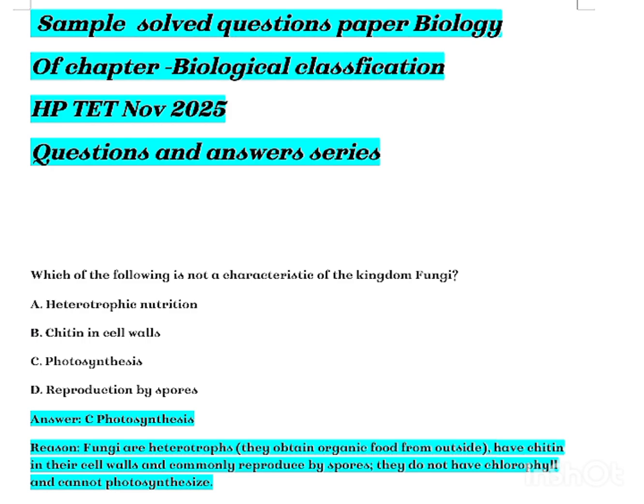Questions and Answers Series. Which of the following is not a characteristic of the kingdom fungi? A. Heterotrophic nutrition. B. Chitin in cell walls. C. Photosynthesis. D. Reproduction by spores. Answer C. Photosynthesis. Reason: fungi are heterotrophs. They obtain organic food from outside, have chitin in their cell walls, and commonly reproduce by spores. They do not have chlorophyll and cannot photosynthesize.